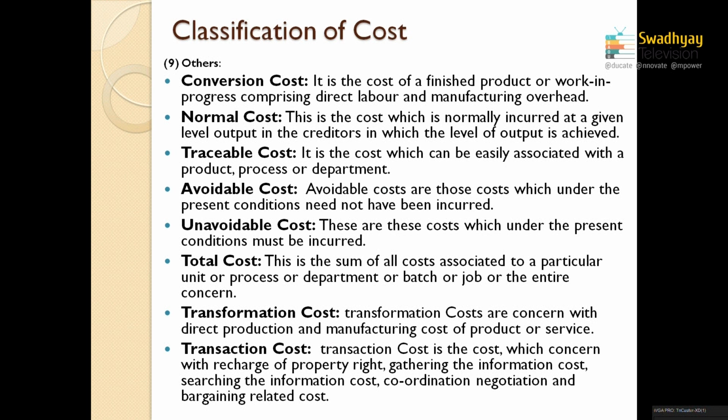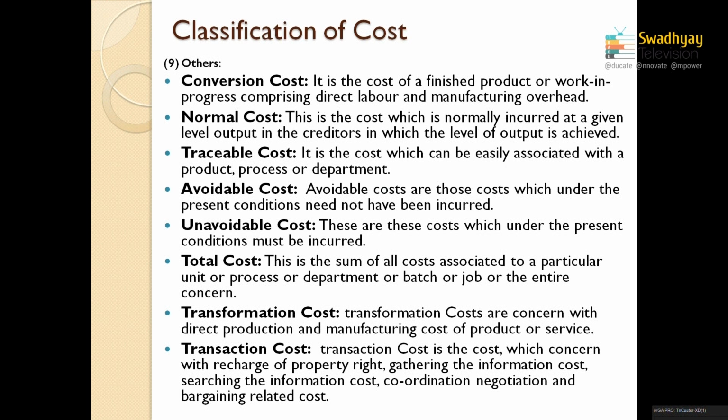Traceable cost means the cost which is easily traceable to the respective product, process, department, job, or contract. Avoidable cost means the cost which can be avoided on the basis of certain circumstances for the respective unit, or in this situation if you try to avoid that cost, that is avoidable cost.